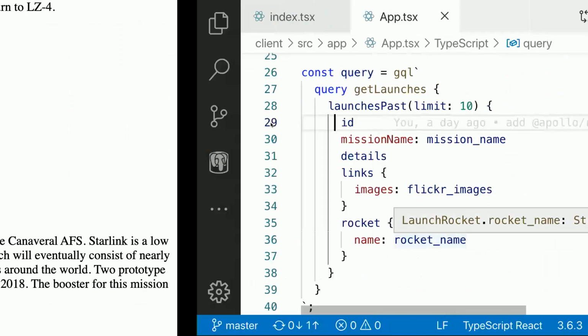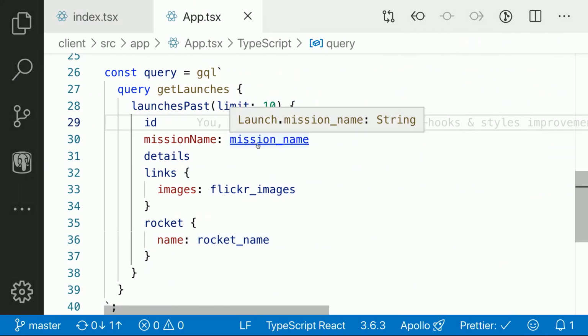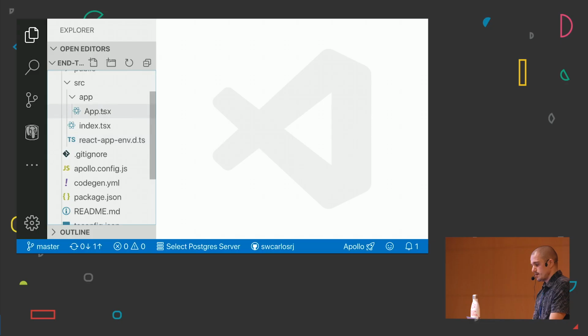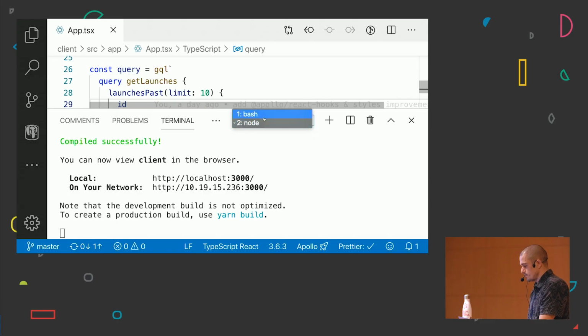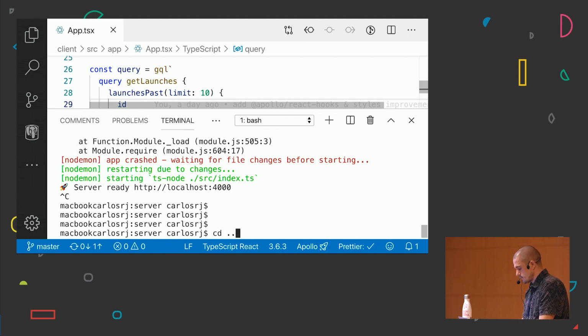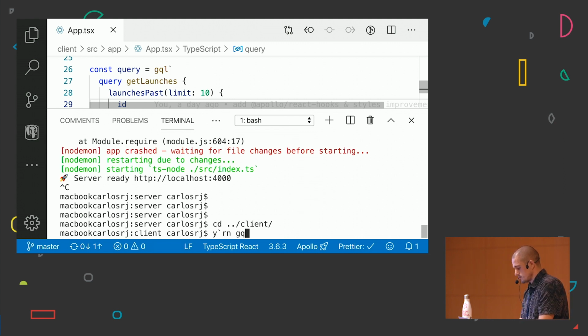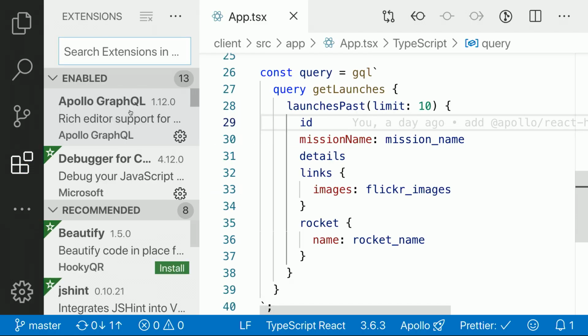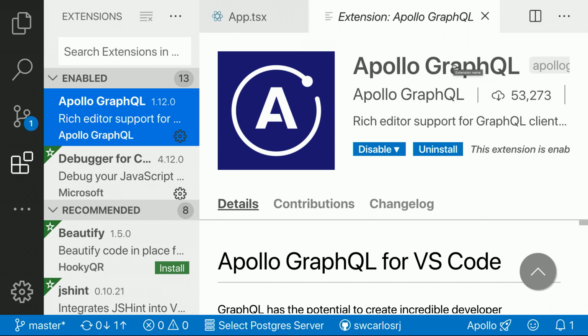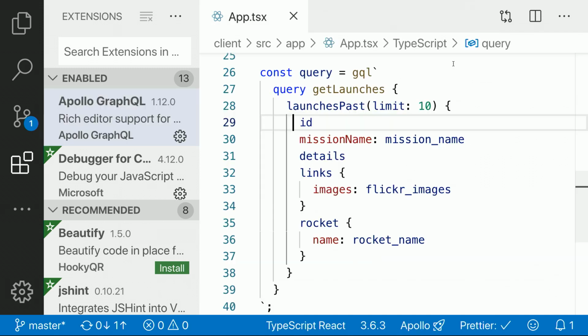So okay, to finish this off, what I'm gonna do right now is first, I'm gonna be able to introspect my API from my IDE, as we do in GraphQL, and also I'm gonna auto-generate all the TypeScript types from my GraphQL documents on my front side. So quickly, first I'm gonna auto-generate all my TypeScript types. So I'm gonna go to my extensions, and I'm gonna open the GraphQL extension. Please check it out because it's really useful.